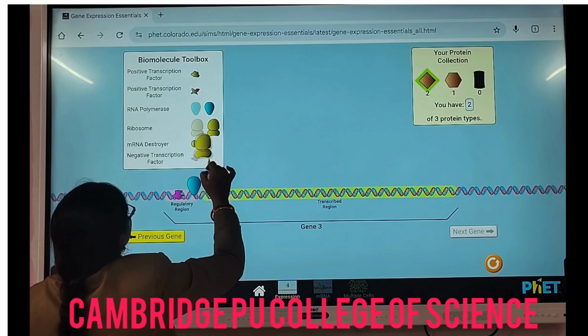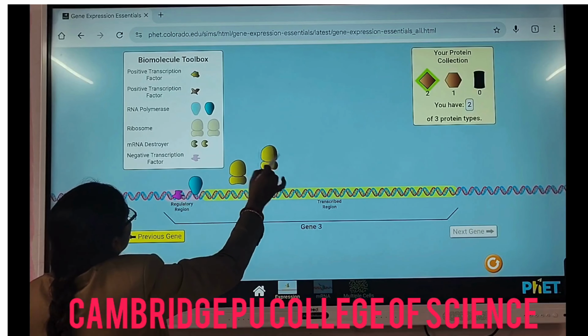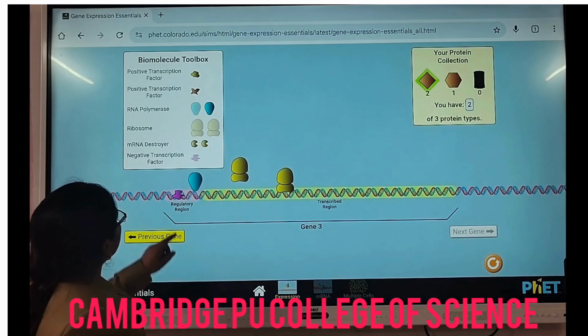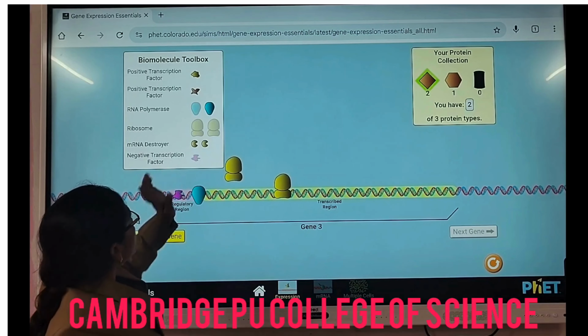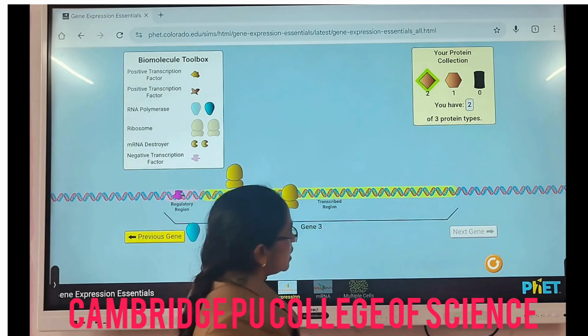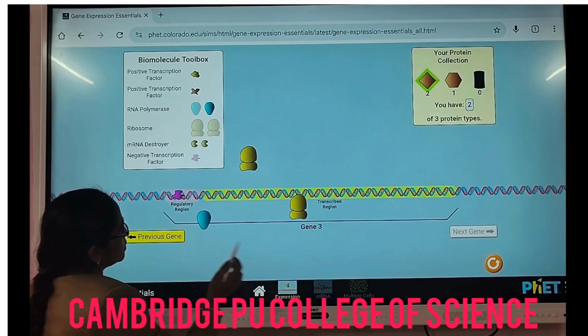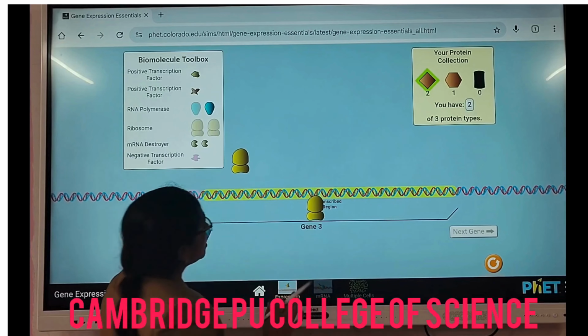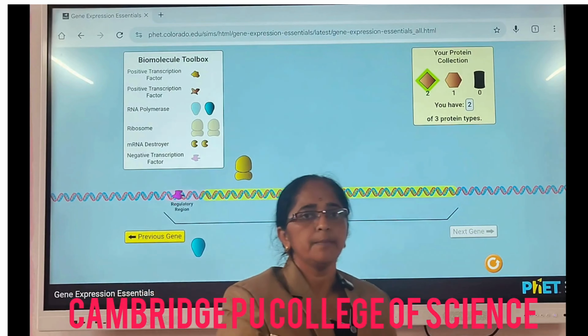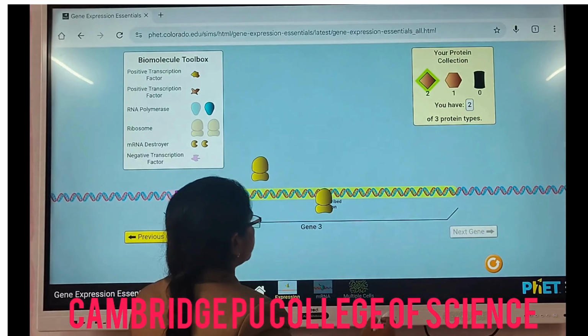Now this has come. Now see, the transcription is not going on here. Why is it not? Because in the regulatory region, the negative transcription factor has come. So it is not allowing the gene expression. So by this video, we can see how gene expression takes place by replication, transcription and translation.